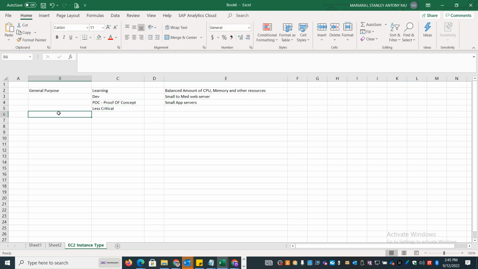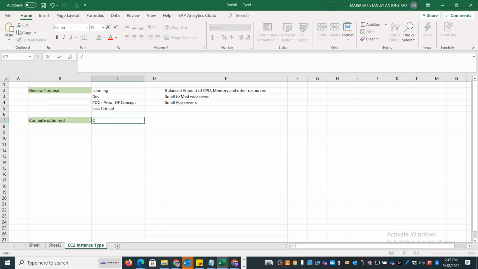The next one is compute optimized. The compute optimized category is generally used for any application that needs more compute power. From the name itself, you can see that it has compute, so the CPU ratio will be higher.